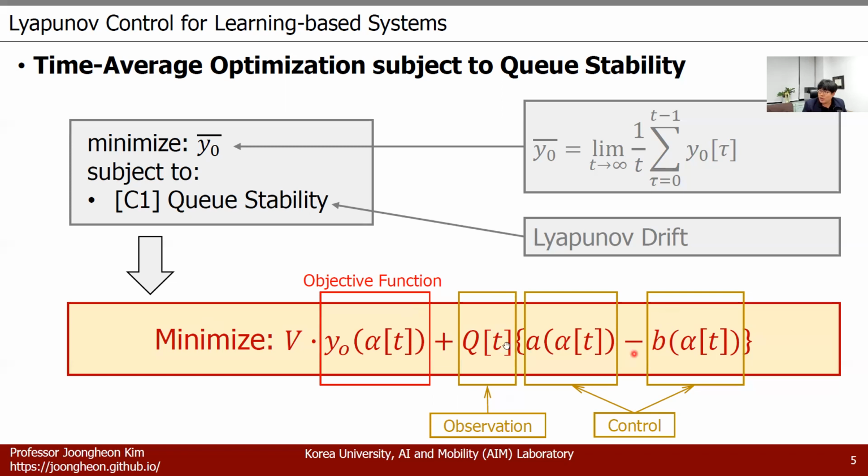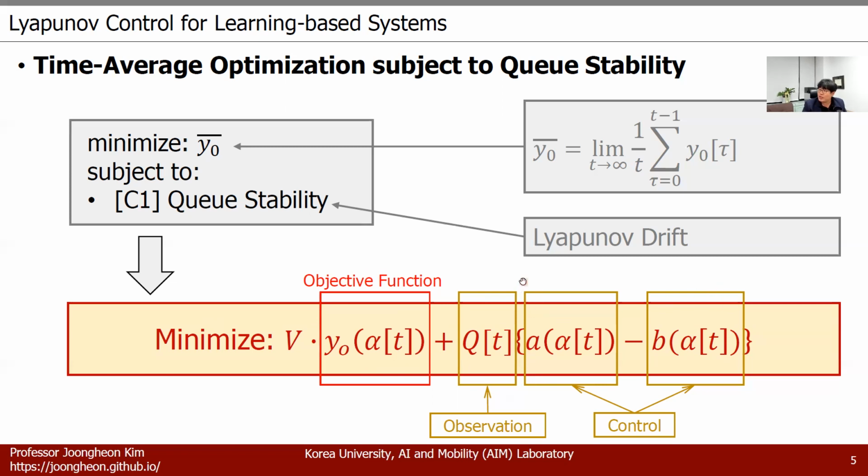On the right-hand side here, you have Q of t, which means the Q backlog size in the system. A of alpha of t means the arrival depending on our action at time t. And then B means the departure from the Q when the action is alpha of t at time t. So here, we can introduce both utility and delay in a single equation.